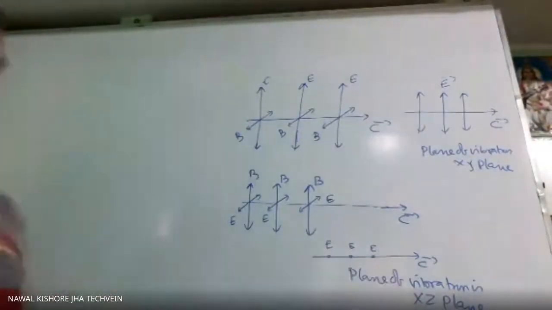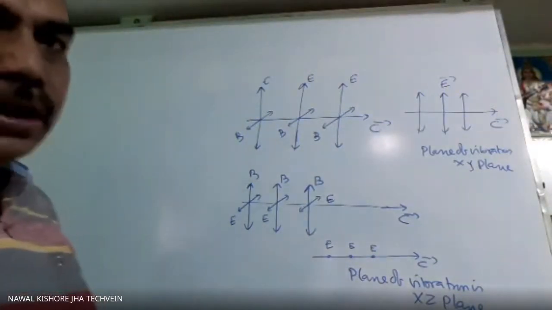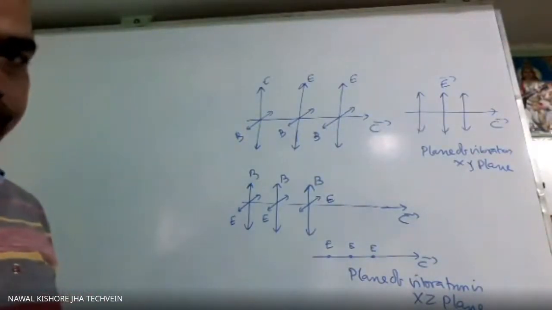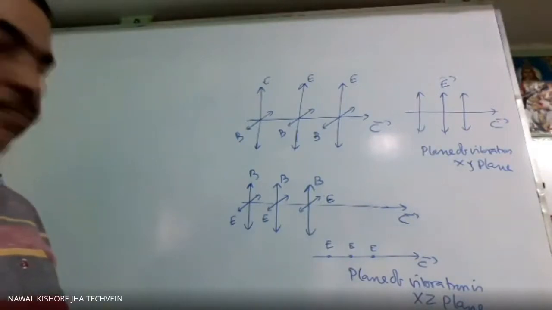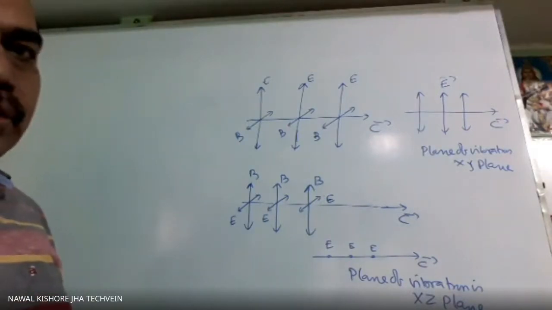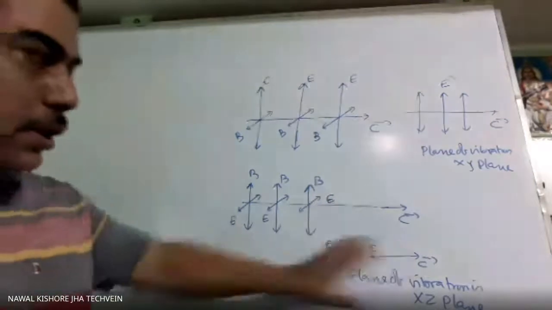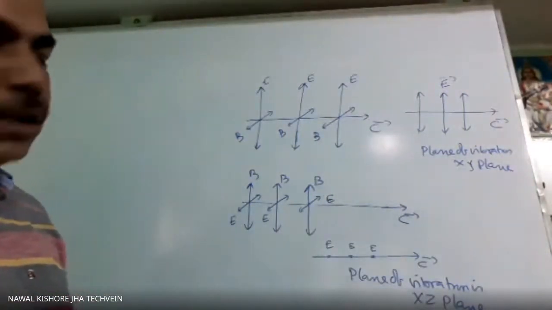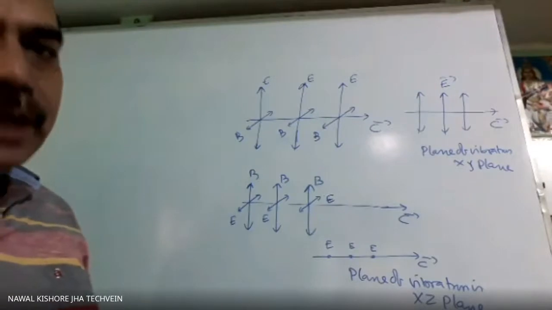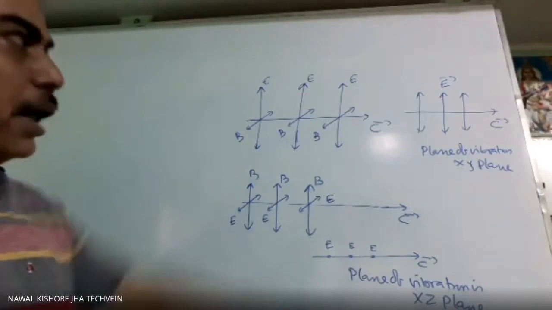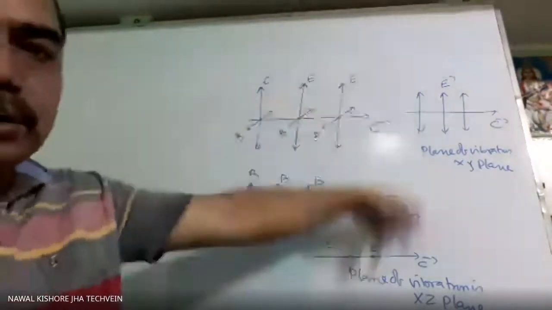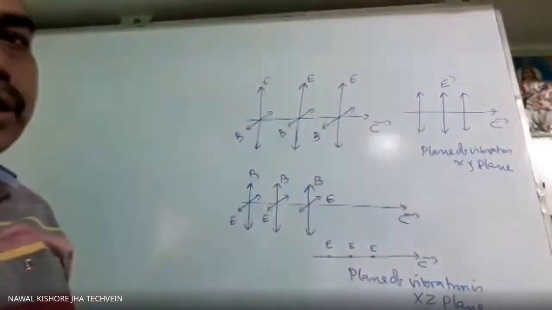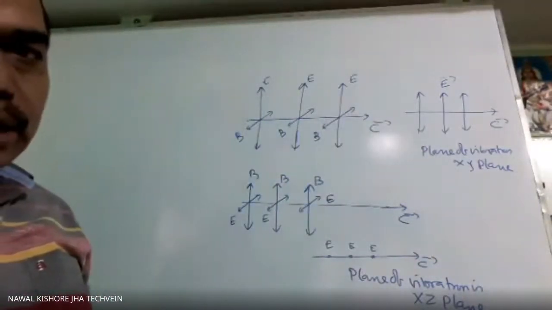The plane of vibration is important: it is the plane containing the electric field and the direction of propagation of the wave. So this is the meaning. As the electric field and direction of propagation are in the same plane, the name is plane polarized light. As all the electric fields are along the same line, we call it linearly polarized light.